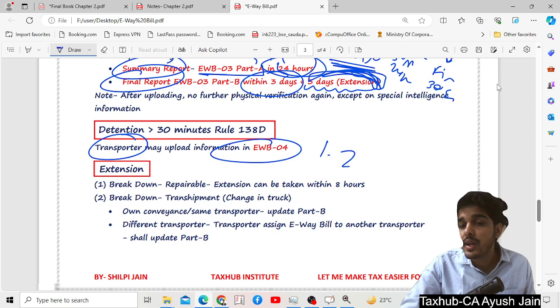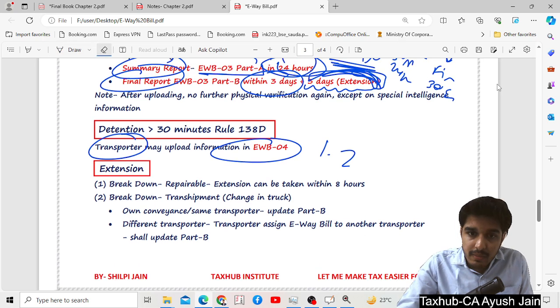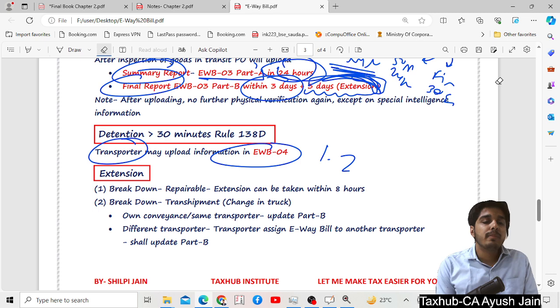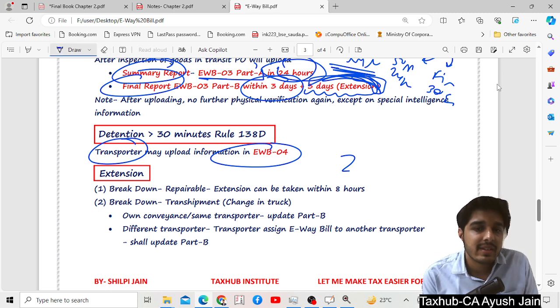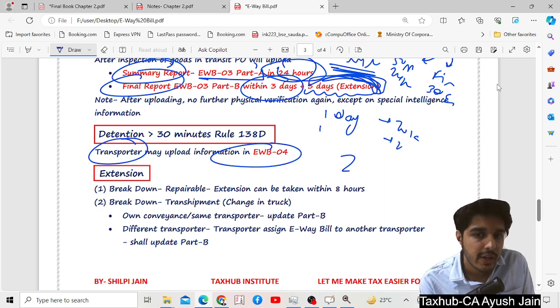Now suppose there may be cases that your vehicle breaks down or there is some accident or something. So what can we do? First of all, we have seen that validity of this e-way bill is 1 day in case of 200 kilometers, or another 1 day in case of another 200 kilometers.